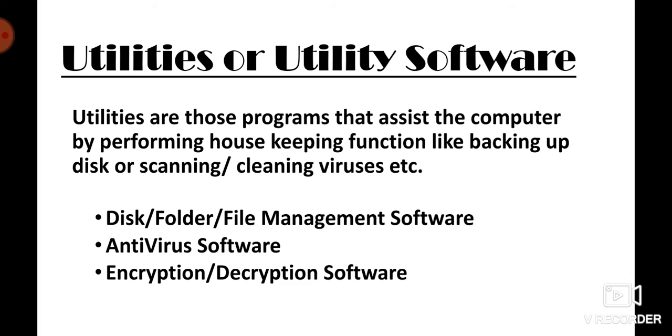And how can our system function smoothly? If the memory management is proper, if your system is free of viruses, if your antivirus is working properly, if data stored in your system is safe and secure, only then your system will perform smoothly.